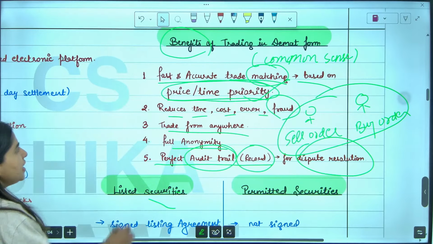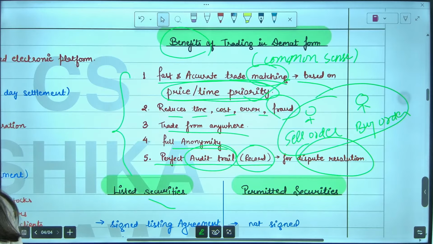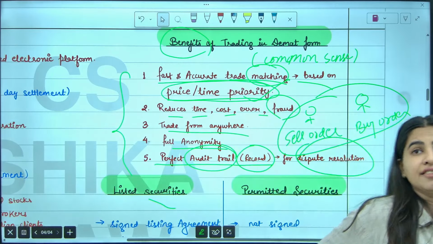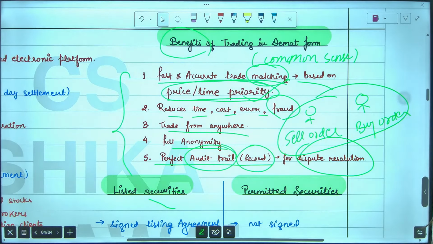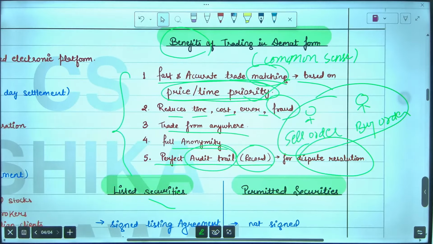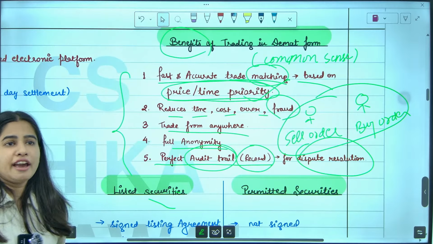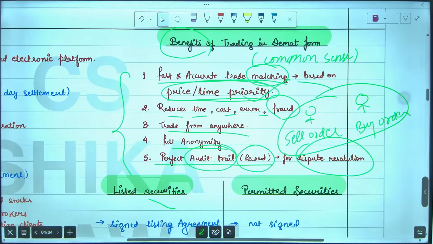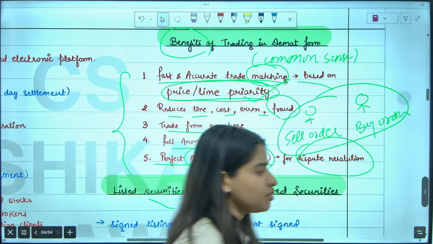Are we clear with this? Very easy benefits of trading in demat form. Are we clear with this? If we are clear with this topic of trading mechanism and benefit of trading in demat form, type clear in the chat box. I want everybody who is watching right now to type clear in the chat box if this is clear to you.